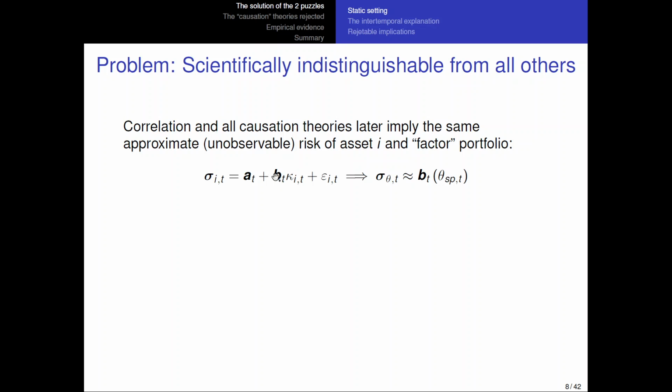And BT tells you how much the risk is related to the firm characteristic. What I'm saying is that in causation theories, depending on whether you're large or small, for example, you're going to be exposed to a certain shock. And BT gives you the amount of exposure that you get for each, let's say, dollar of price. And what I'm saying is that this BT here for price or for book to market doesn't change systematically with the price of risk. It may change with something else, but not with the price of risk.